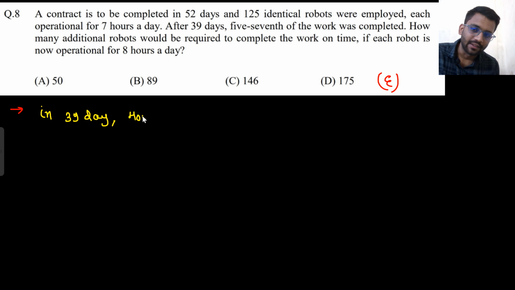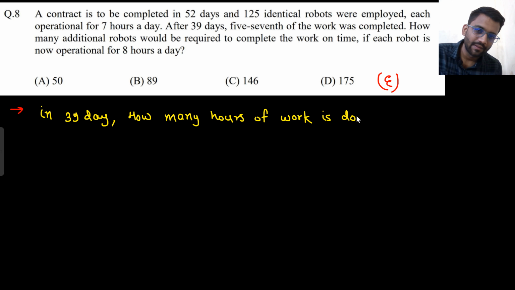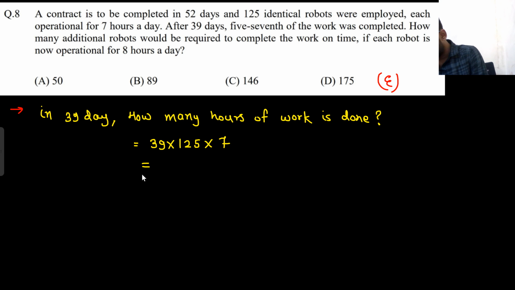So after 39 days, how many hours of work is done? Every day 125 robots were there and each robot was working for 7 hours. So this many hours of work was done: 39 into 125 into 7. 125 robots were there, each was working for 7 hours and they worked for 39 days. So 34125 hours.